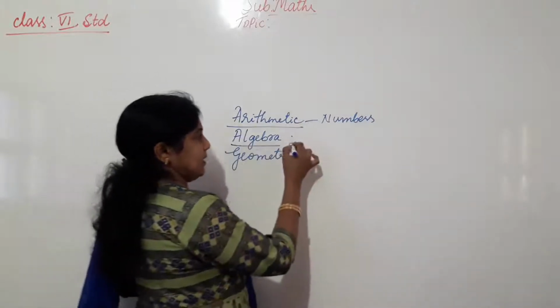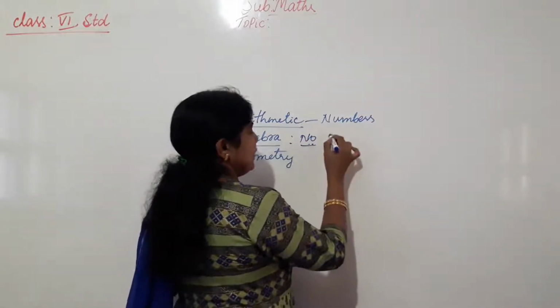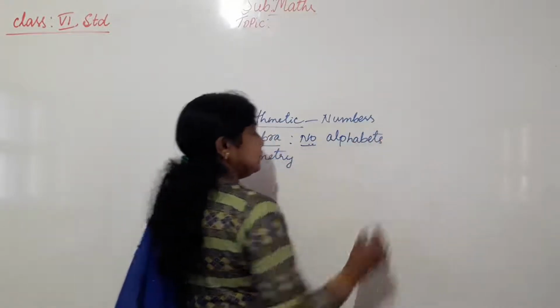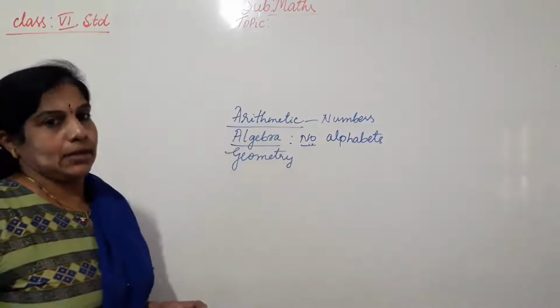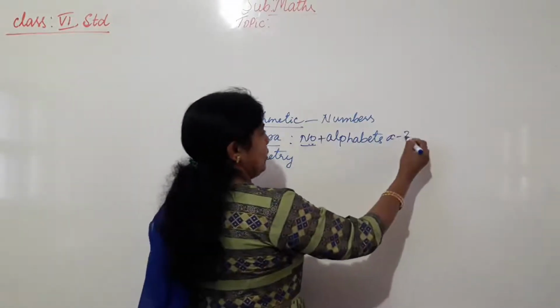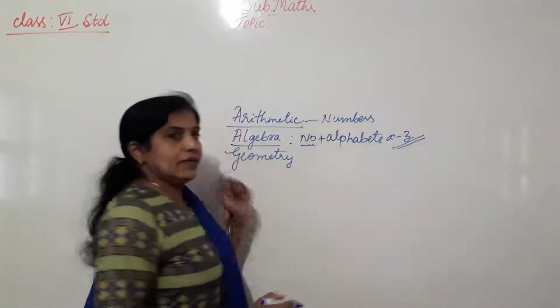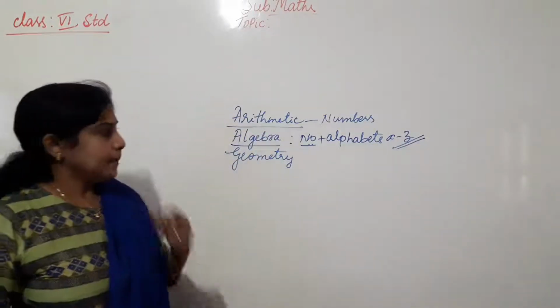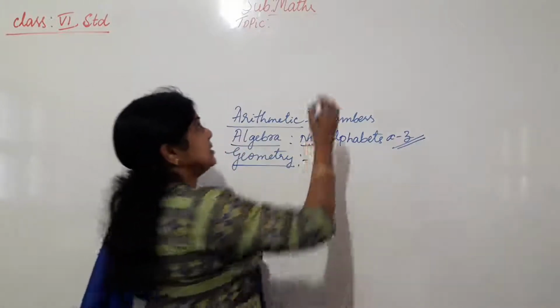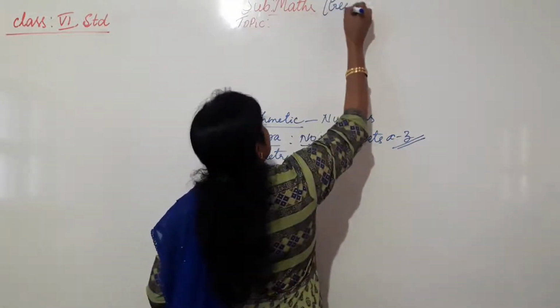Algebra means with numbers we use alphabets. In the next lesson, you have the introduction to algebra. With the numbers we use alphabets, that means small letters A to Z, which I will explain afterwards. Then the third branch of mathematics is geometry.